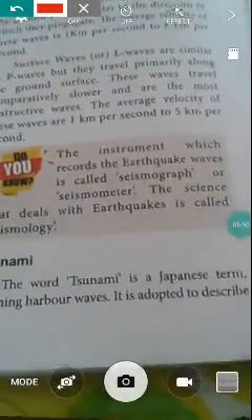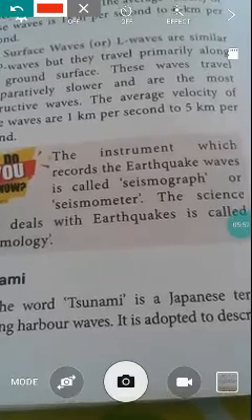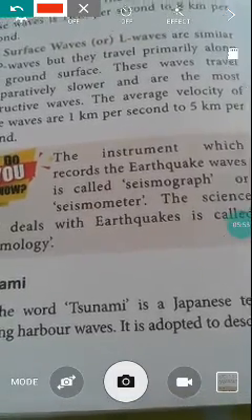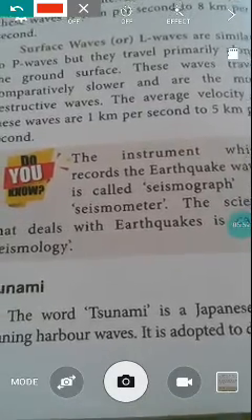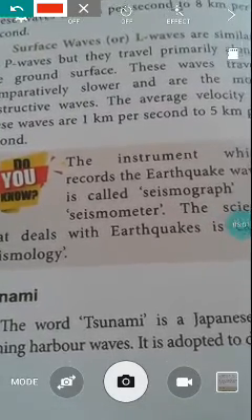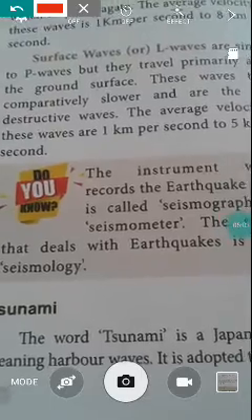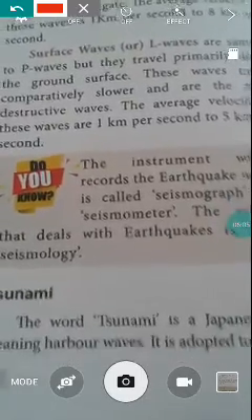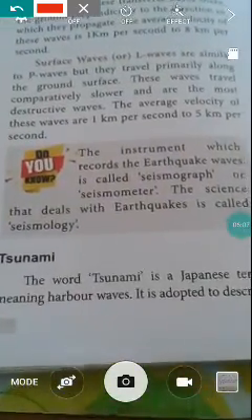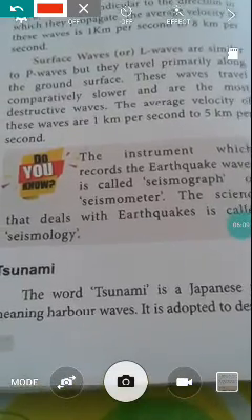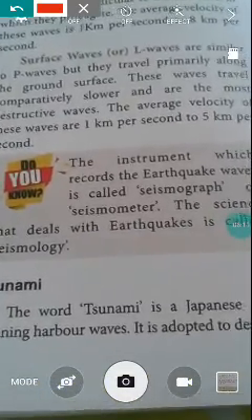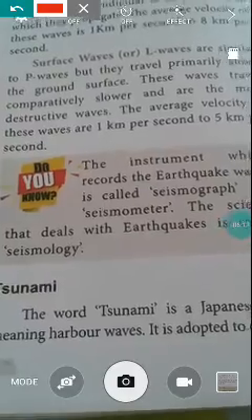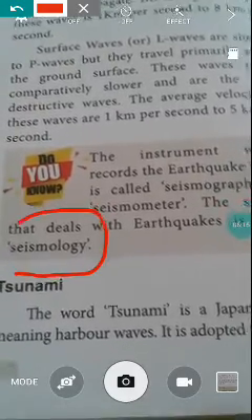Next, do you know the instrument which records the earthquake waves is called a seismograph or seismometer. Already these instruments are scaled by C.F. Richter. Based on C.F. Richter, the seismograph is designed. The science that deals with the earthquake is called seismology. The study of earthquakes is known as seismology.